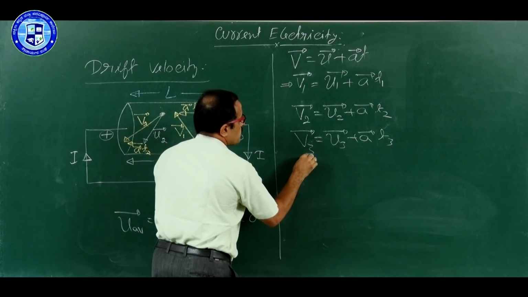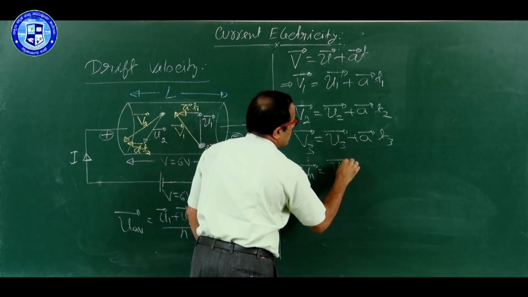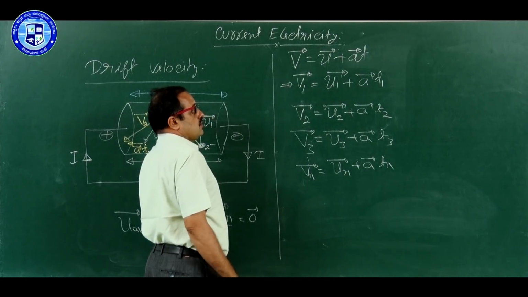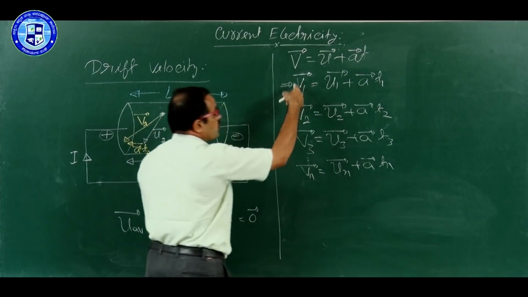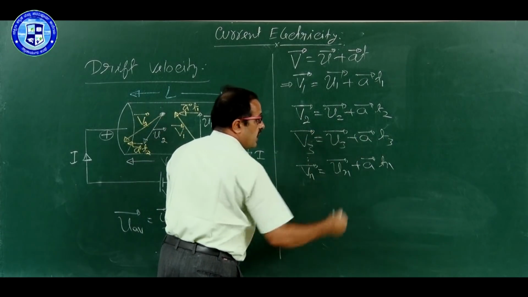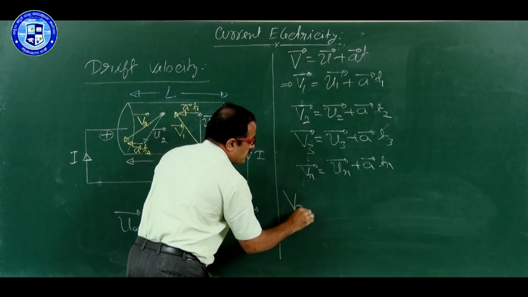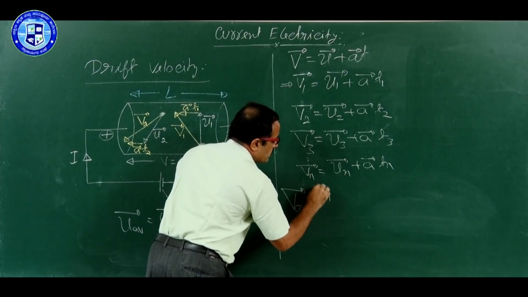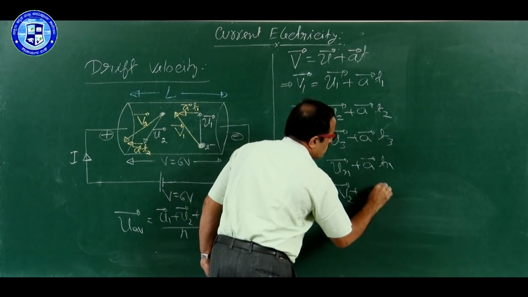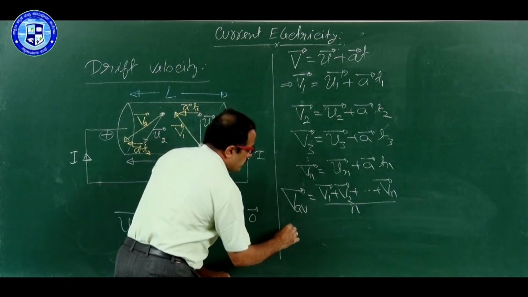Now, like this, Vn, velocity of the nth electron, is equal to Un plus vector A into Tn. I want to find out what is the average velocity due to thermal motion and accelerated motion due to electric field. So, now average velocity V average is equal to V1 plus V2 etc. up to Vn divided by n.